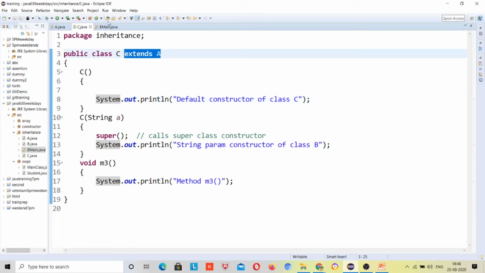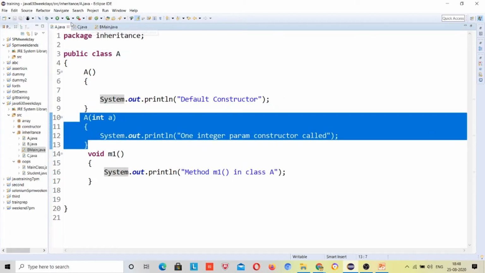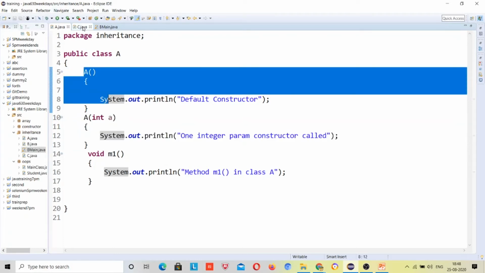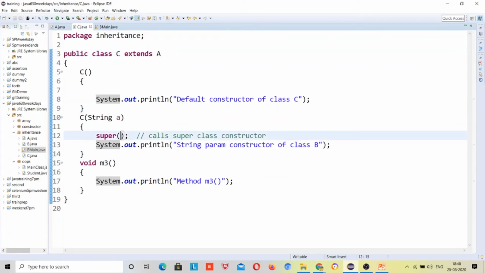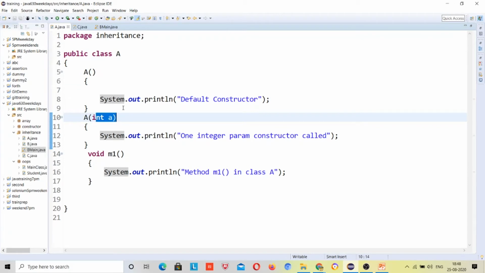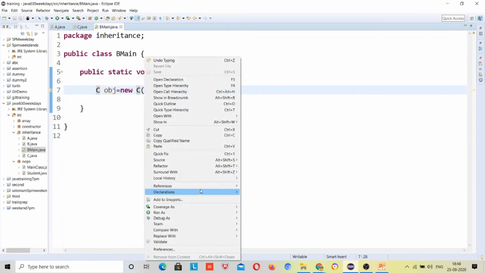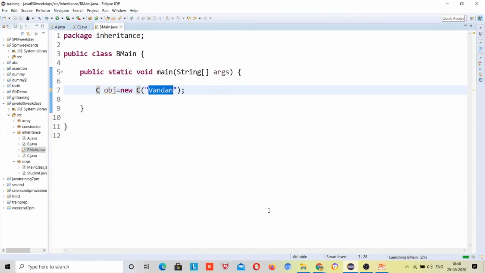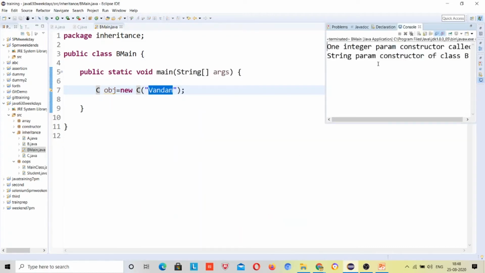Class A. Just go to class A, and here you are passing no parameter, so this constructor will be called. If I were passing 5 over here, it would call the super constructor with one integer parameter, because 5 is an integer. Now if I run it again, it will give me the one integer param and then the super constructor.